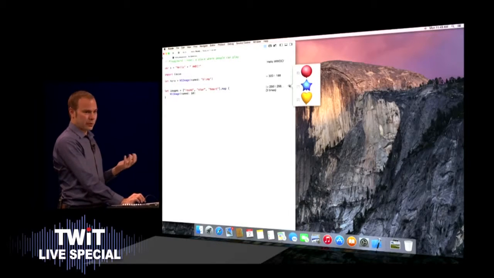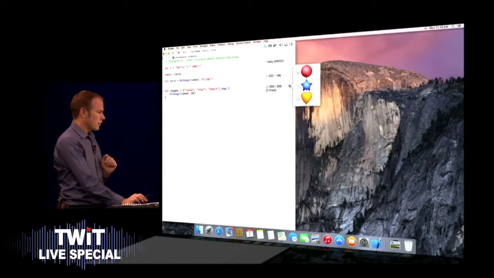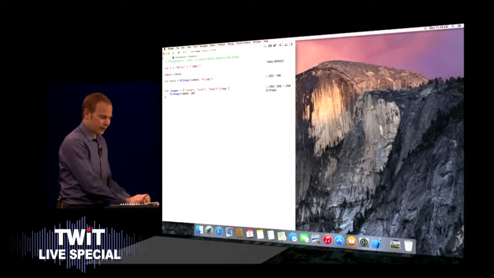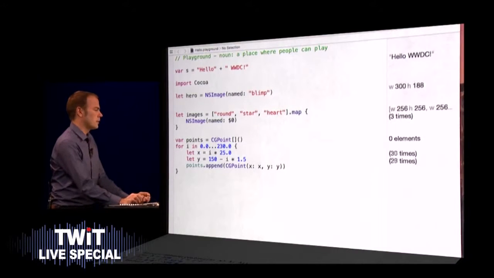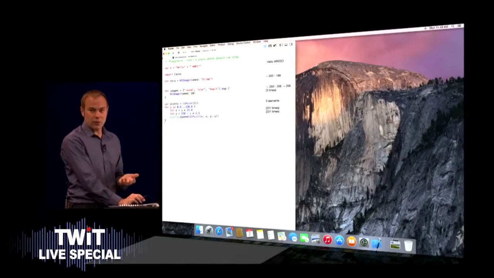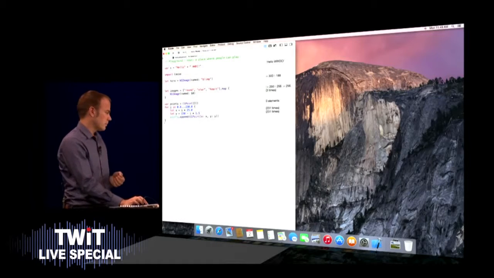Now, all these resources are part of this game that I'm working on, and one piece that I still need to finish up is the flight path for the blimp that we have. Now, this is a simple loop that computes the position for the blimp over time as my game plays.